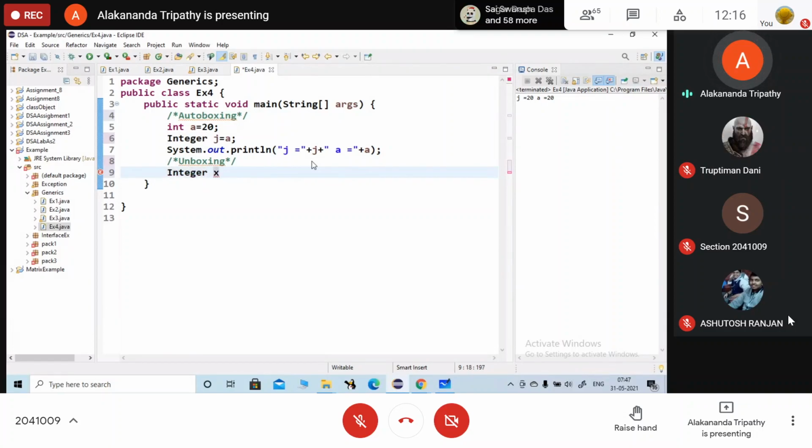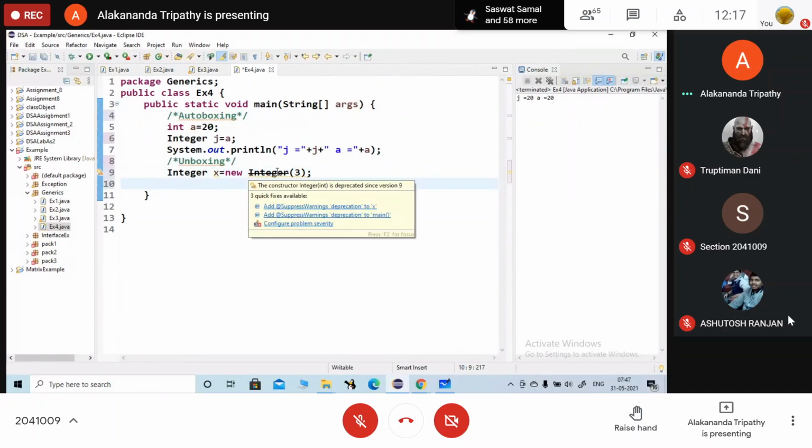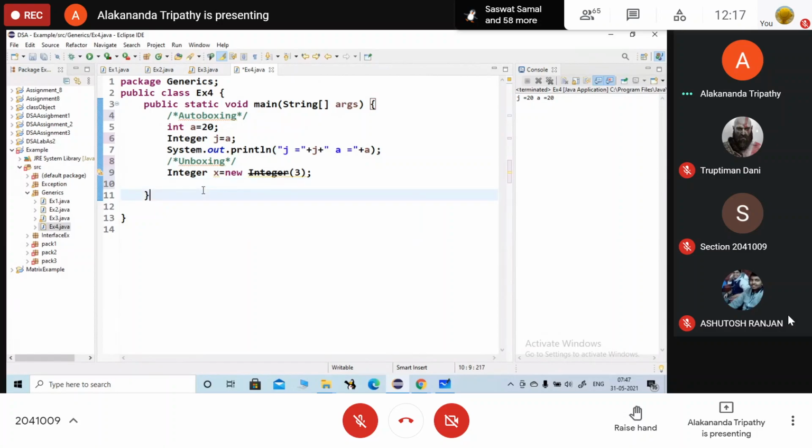Integer x equals... and let me check why it is showing error.